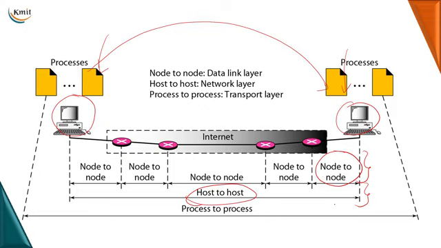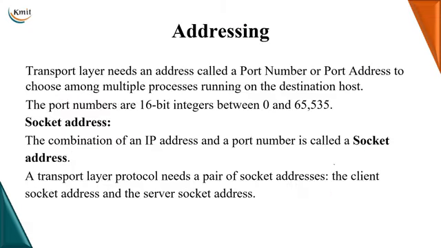Now, the other thing that comes up is the address of the processes. So let us see the addressing mechanism of the transport layer. Let me remind you that in the data link layer we have addresses which are local, which are MAC addresses, also called physical addresses. Whereas at the network layer we have a universal addressing scheme called logical addressing, or the IP addresses. But when we come to the transport layer, we are doing process-to-process delivery. That means we are delivering a packet from process A to process B. So what is the address of a particular process?